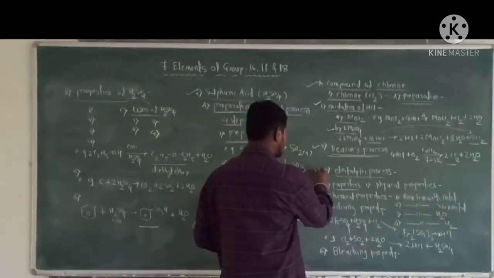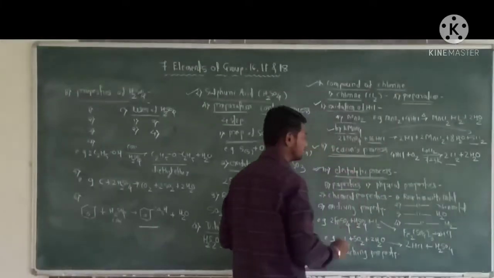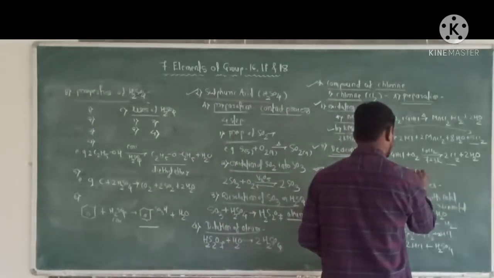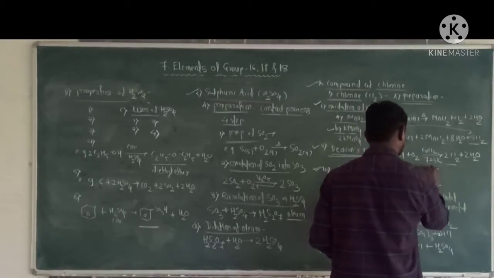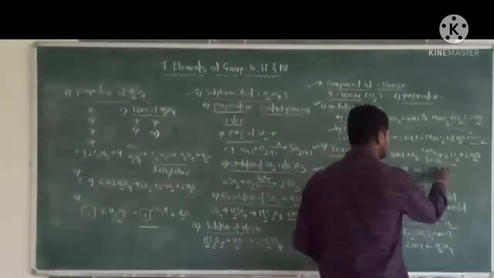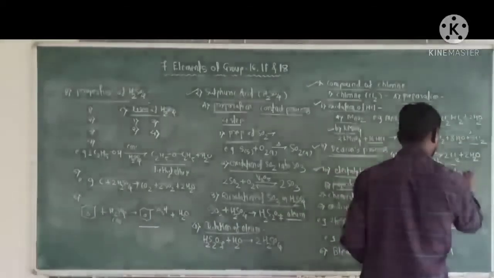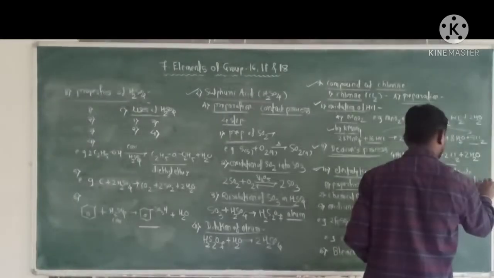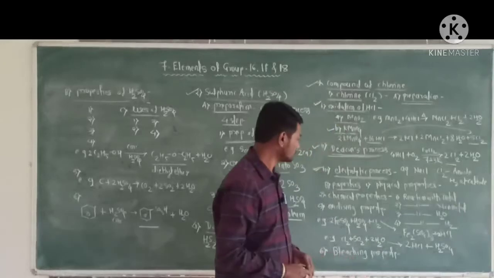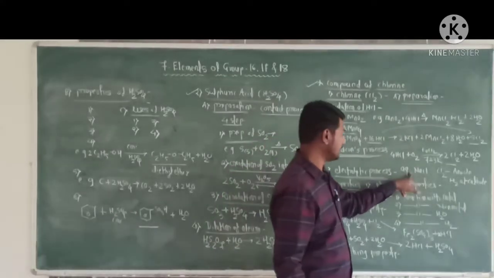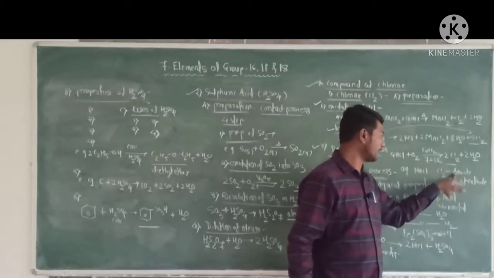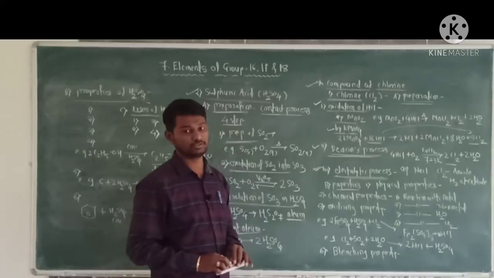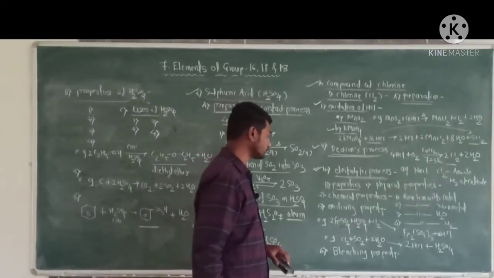Okay. Next, third method, electrolytic process. The electrolysis of aqueous NaCl liberates chlorine at anode and H2 at cathode. By the electrolytic process, the electrolysis of aqueous NaCl liberates chlorine at anode and H2 at cathode, which is studied in electrochemistry.